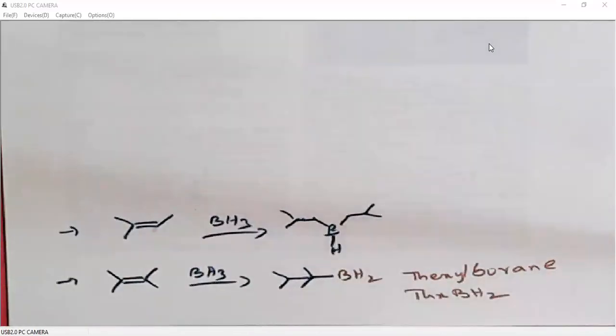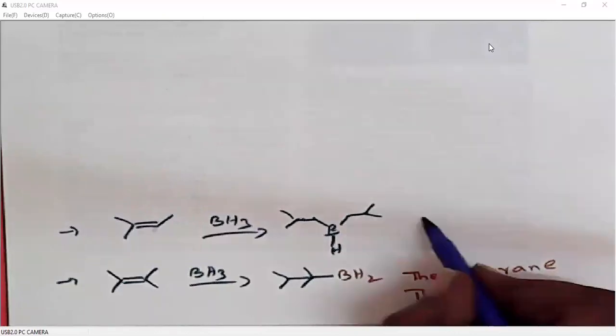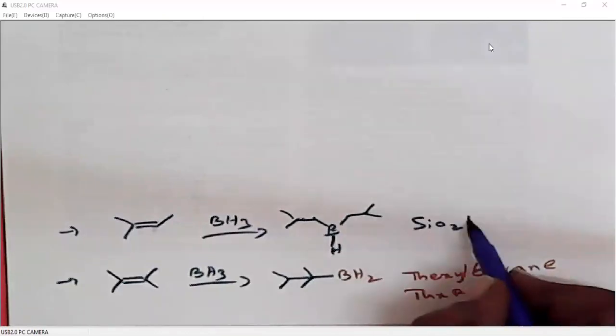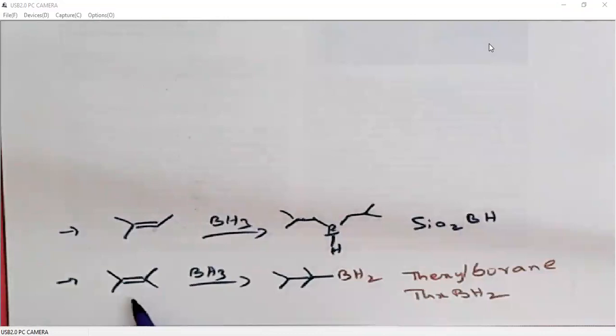This is called thiamyl borane. Whereas when we reduce a tetrasubstituted alkene with the borane, it is only possible to reduce one alkene.